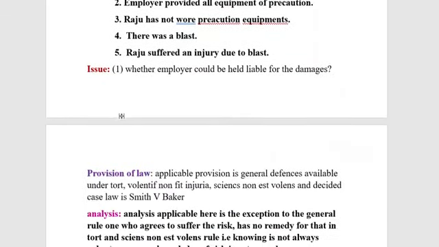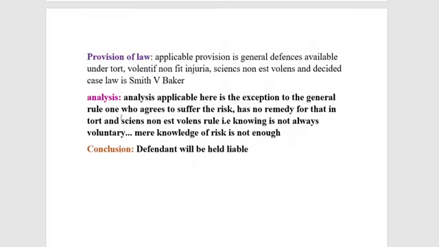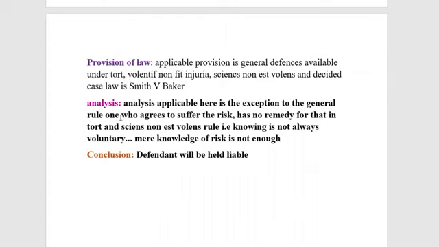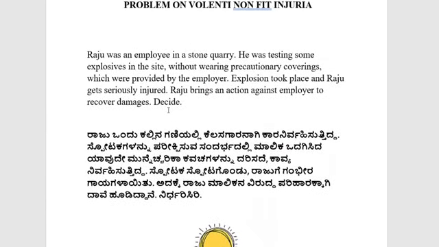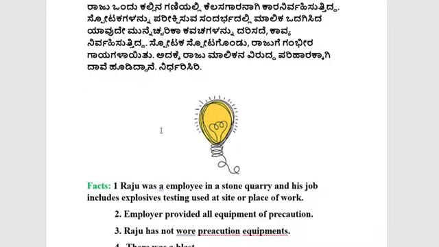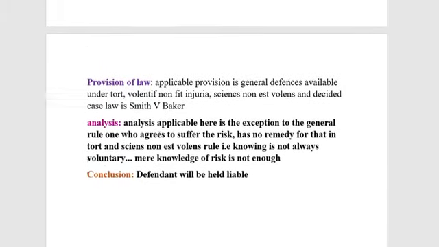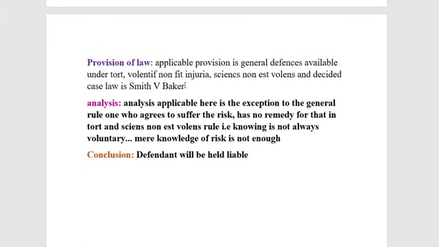So here we have to discuss the liability of the employer. The employer has provided all the equipment to Raju. So whether the employer could be held liable. Here we have to analyze the decision given in Smith versus Baker.